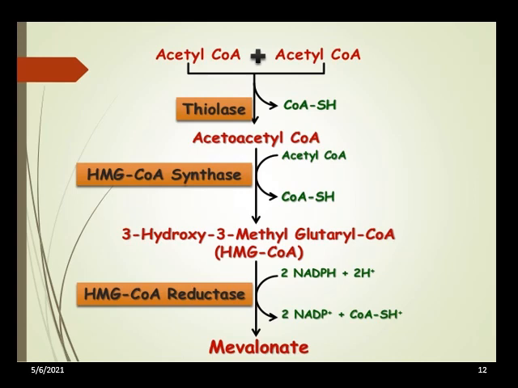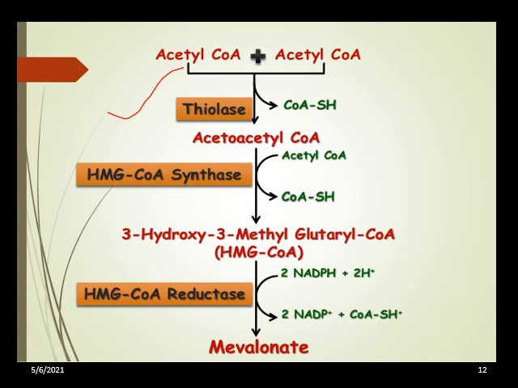In the first reaction, two molecules of acetyl coenzyme A condense to form acetoacetyl coenzyme A, and the reaction is catalyzed by the thiolase enzyme. If you remember, last week I taught you ketone body synthesis. In that also we saw the same enzymatic reaction, the condensation of two molecules of acetyl coenzyme A to give acetoacetyl coenzyme A by thiolase, which was a mitochondrial enzyme. But here the thiolase and other enzymes involved in the synthesis of mevalonic acid are present in the cytoplasm. That is the difference between these two pathways.